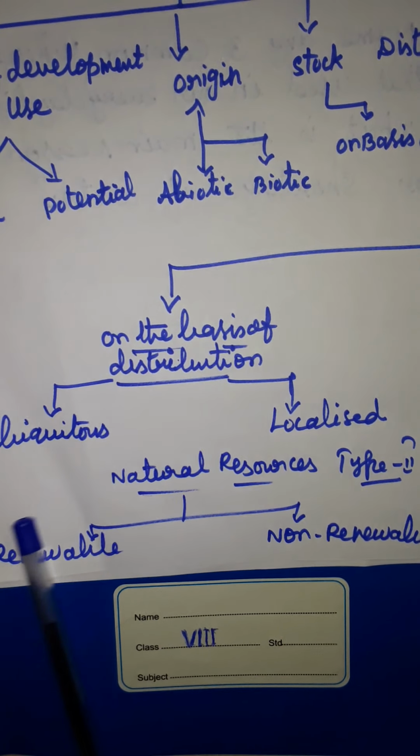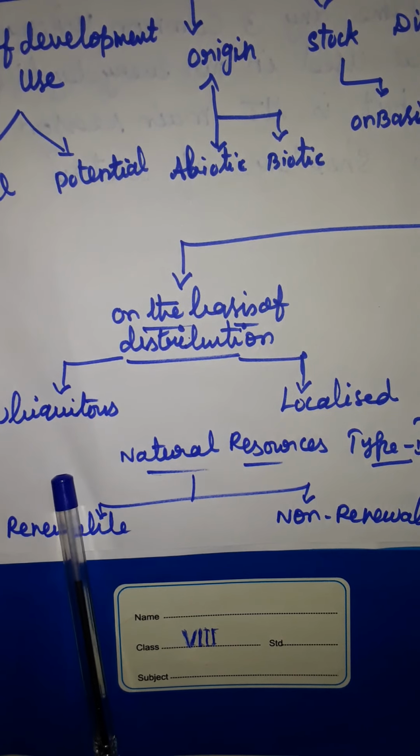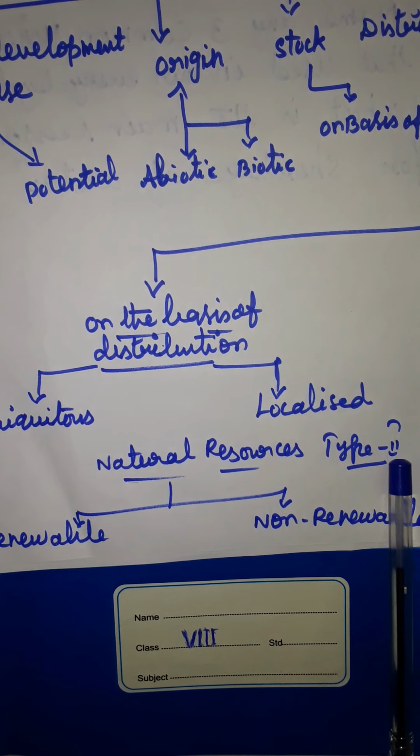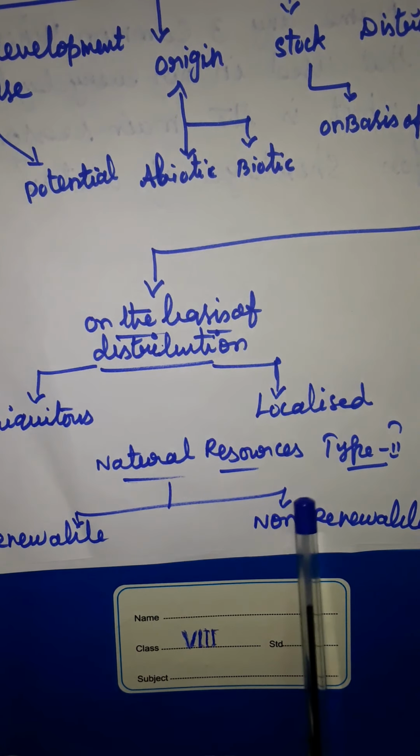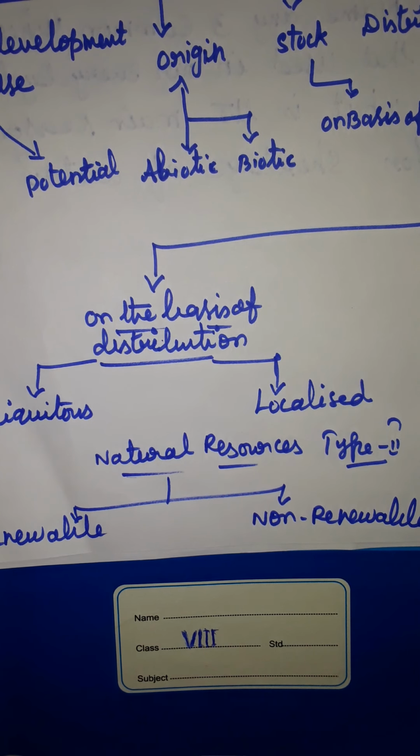On the basis of distribution, there are two parts: ubiquitous and localized. Then natural resources type 2, renewable and non-renewable.